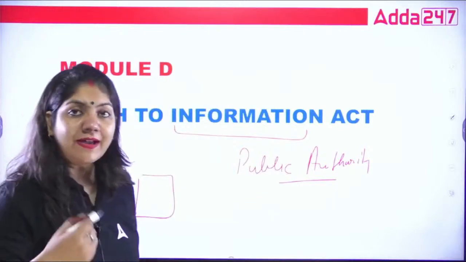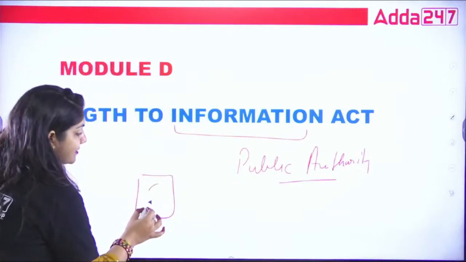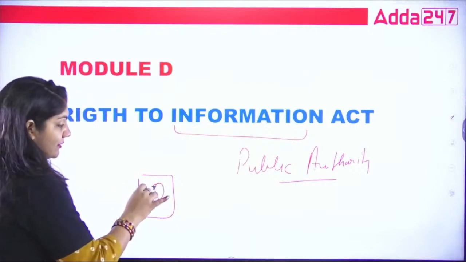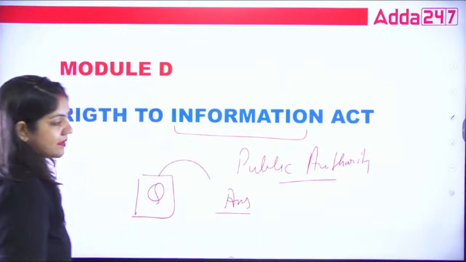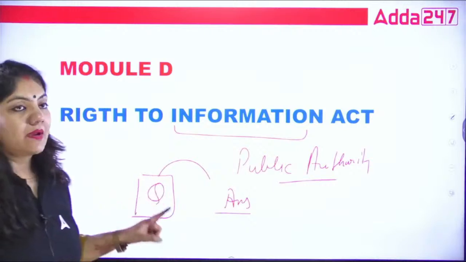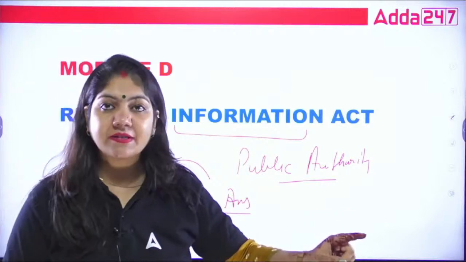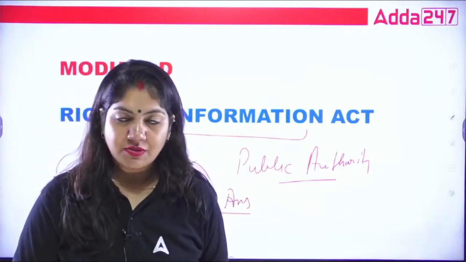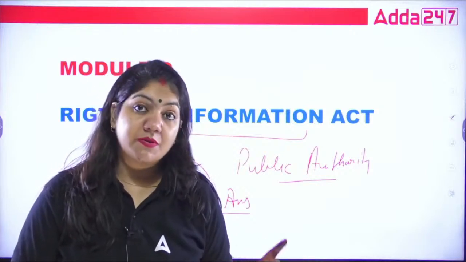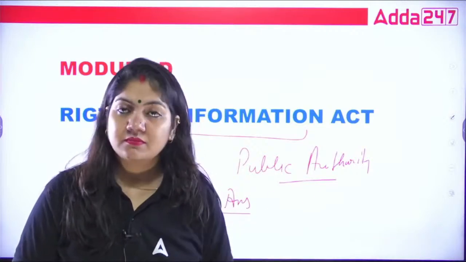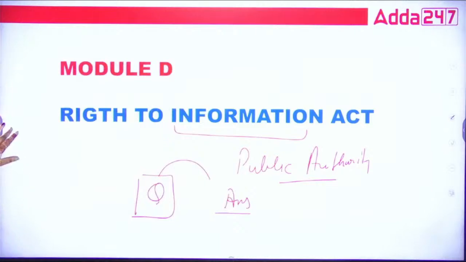RTI is not filing a suit. RTI is basically, if you fill the RTI form, you are simply asking a question, and for that question the public authority has to give the reply. So this is the basic thing about the right to information. It will only cost 10 rupees. Within 30 days, the public authority has to give the information. And if the question is about the life and liberty of a person, then within 48 hours the reply should come. Okay, so this is the crux of your RTI, right to information.